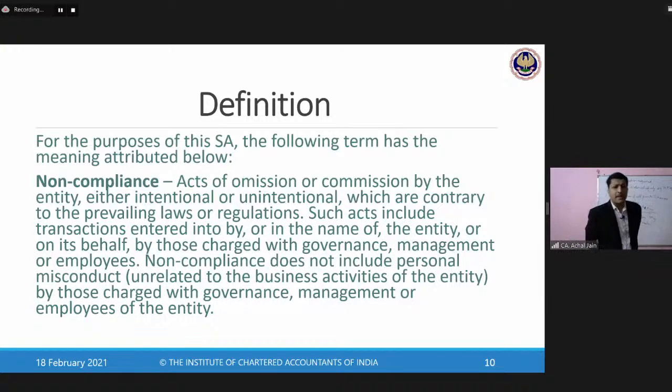Non-compliance. So what is a non-compliance? The standard says non-compliance means acts of omission or commission by the entity, either intentional or unintentional. So that means even if it's unintentional, it's a non-compliance, which are contrary to the prevailing laws and regulations. Now let's understand the unintentional non-compliance.